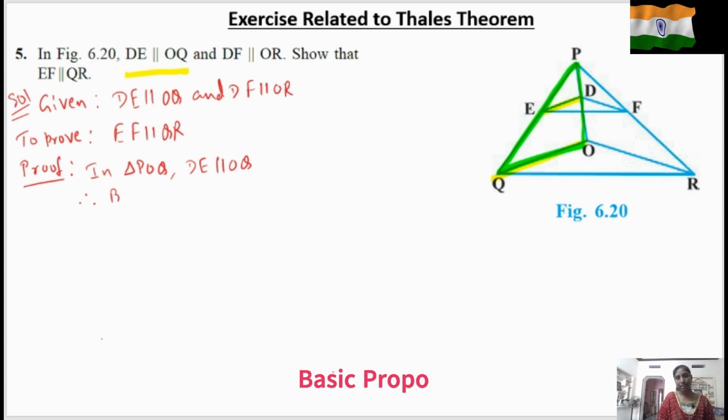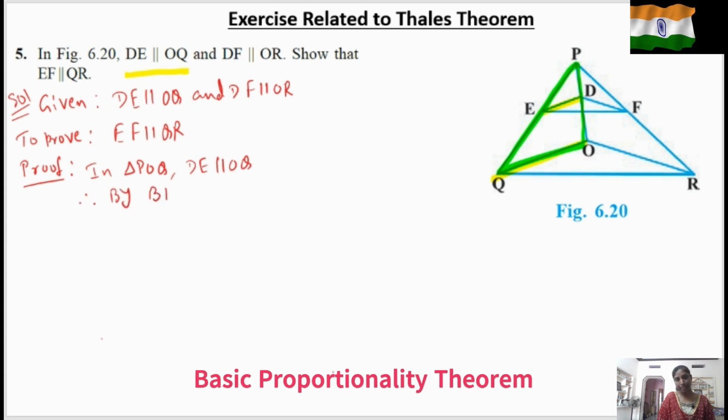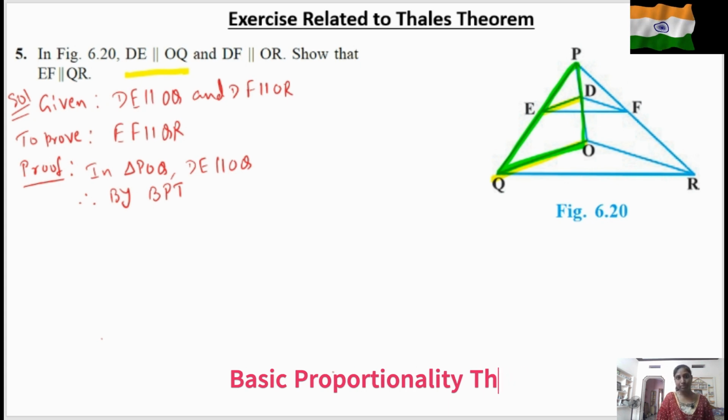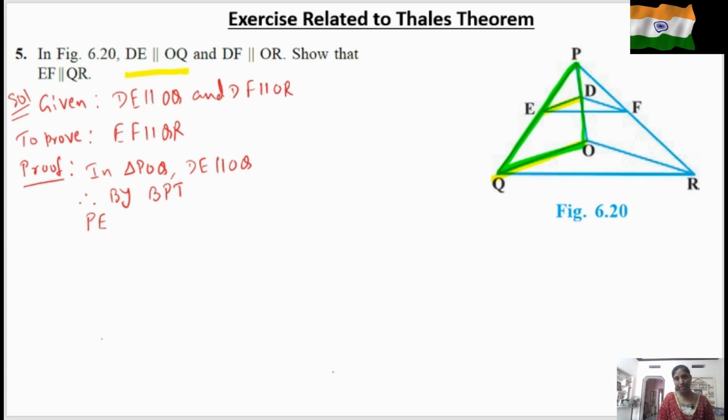Therefore, by BPT, if a line is parallel to one side of a triangle, then it divides the other two sides in the same ratio. It means we can write PE by EQ is equal to PD by DO. This is equation number 1.